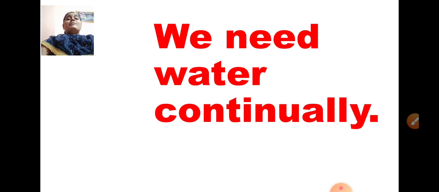Yes or no? From the time we get up till the time we sleep, we need water for all the purposes. Like from the time we get up, we need water to brush our teeth, to take a bath, to clean utensils, for drinking, for washing floors, for cleaning the windows, for watering the plants. So we need water for each and every purpose. That is why we need water continually, means we need water continuously.